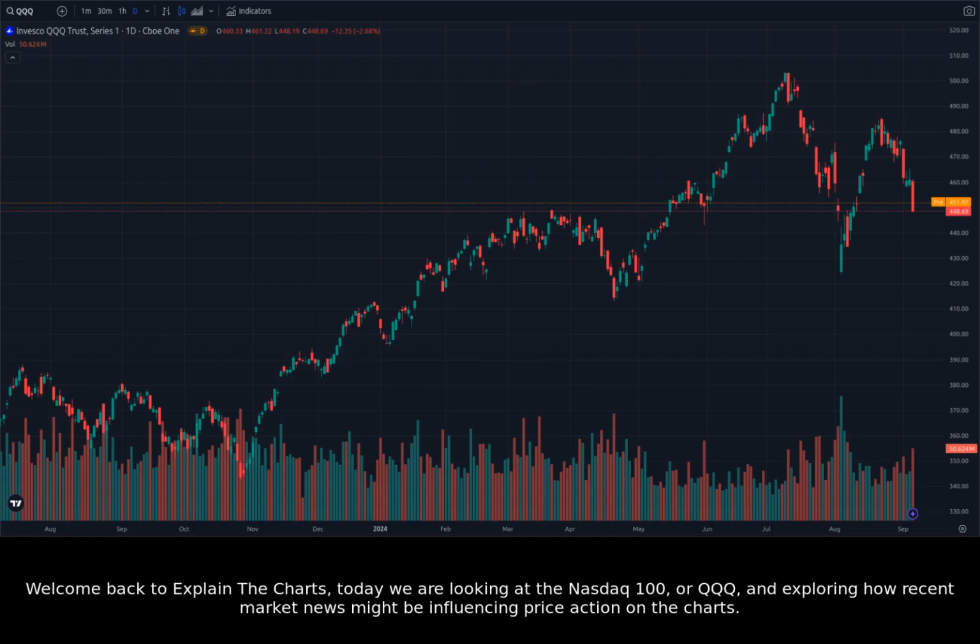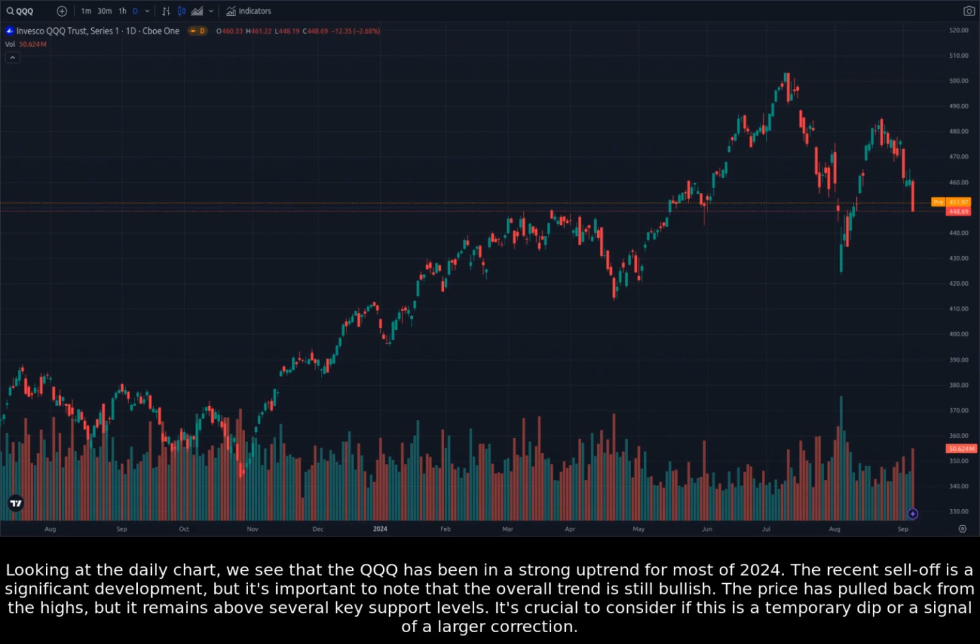Today we are looking at the Nasdaq 100, or QQQ, and exploring how recent market news might be influencing price action on the charts. Looking at the daily chart, we see that the QQQ has been in a strong uptrend for most of 2024. The recent sell-off is a significant development, but it's important to note that the overall trend is still bullish. The price has pulled back from the highs, but it remains above several key support levels. It's crucial to consider if this is a temporary dip or a signal of a larger correction.